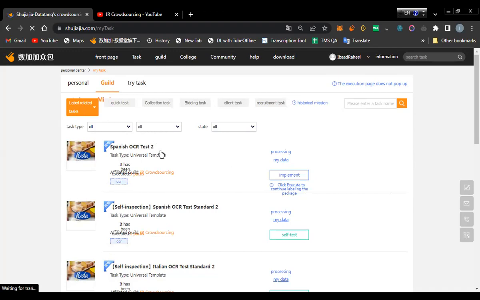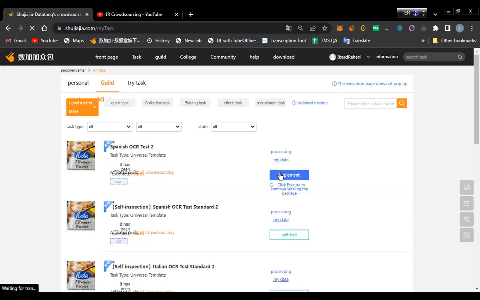For now there's only a Spanish task available and this is not in your language. On Monday we will be assigned the trials, and when you click on your my task option, there will be a Dari trial test shown to you. In front of it this implement button will be shown also.